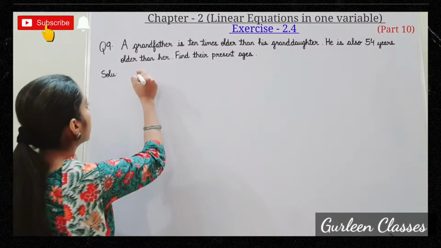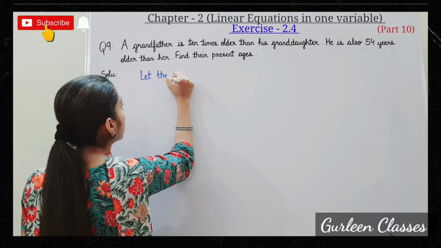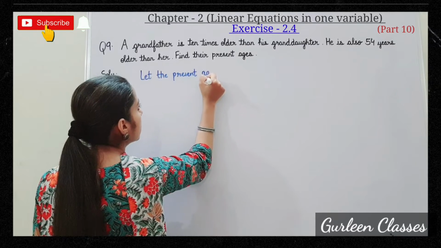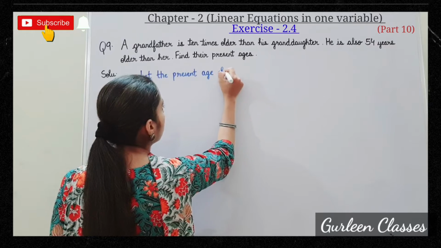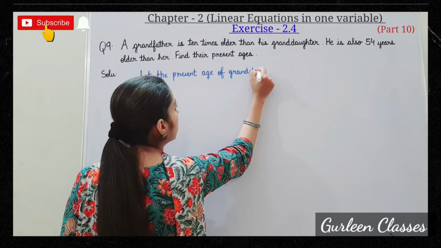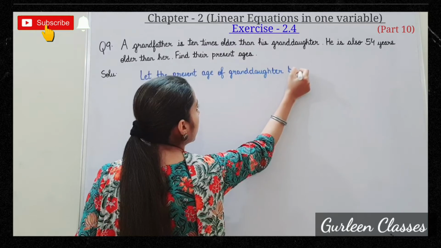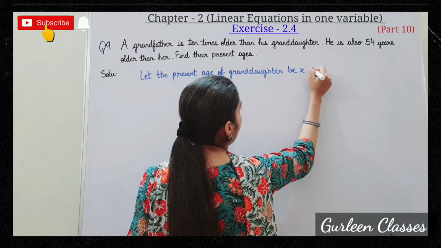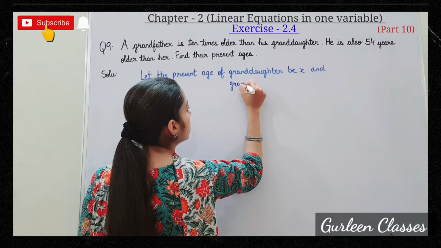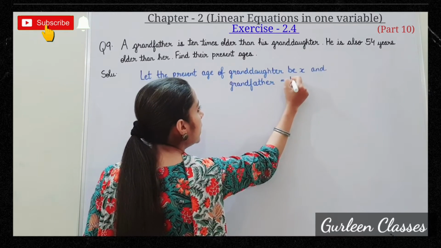So right here, let the present age of granddaughter be X and grandfather present age will be 10X.